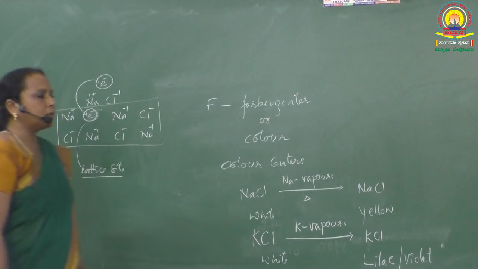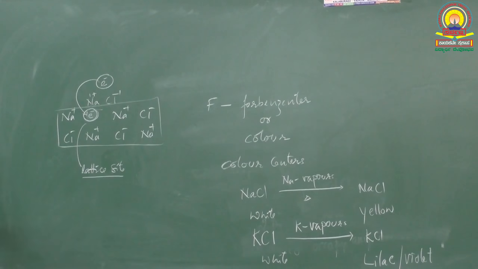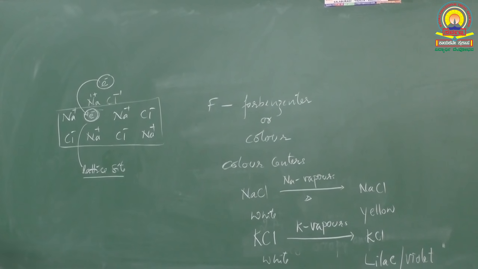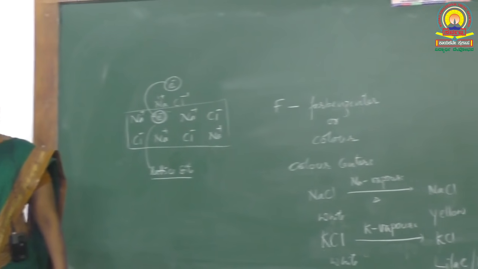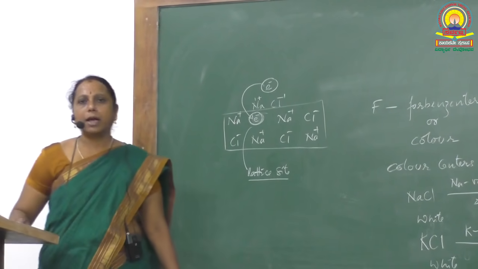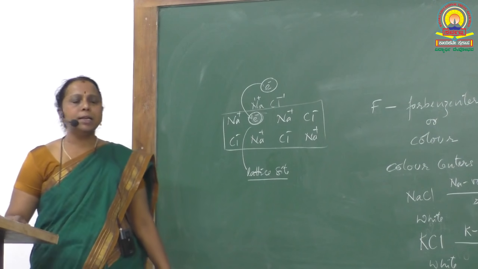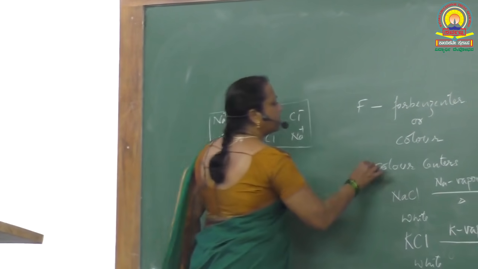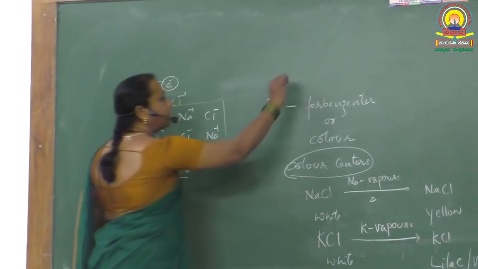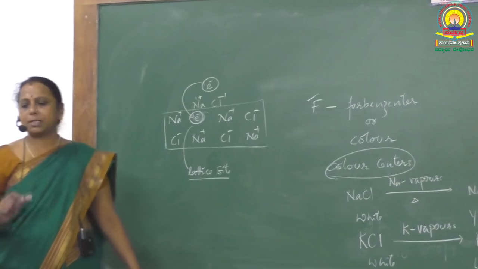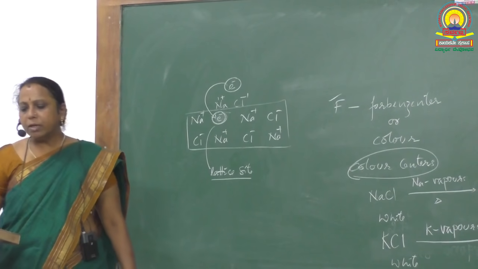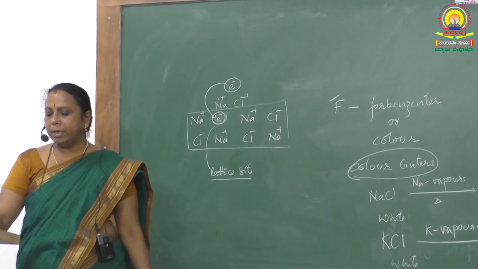Okay, it gets violet color or lilac color or pale pink color, that is the color imparted by potassium chloride due to anion vacancy, that is because of formation of color centers, or we call them what? F centers.